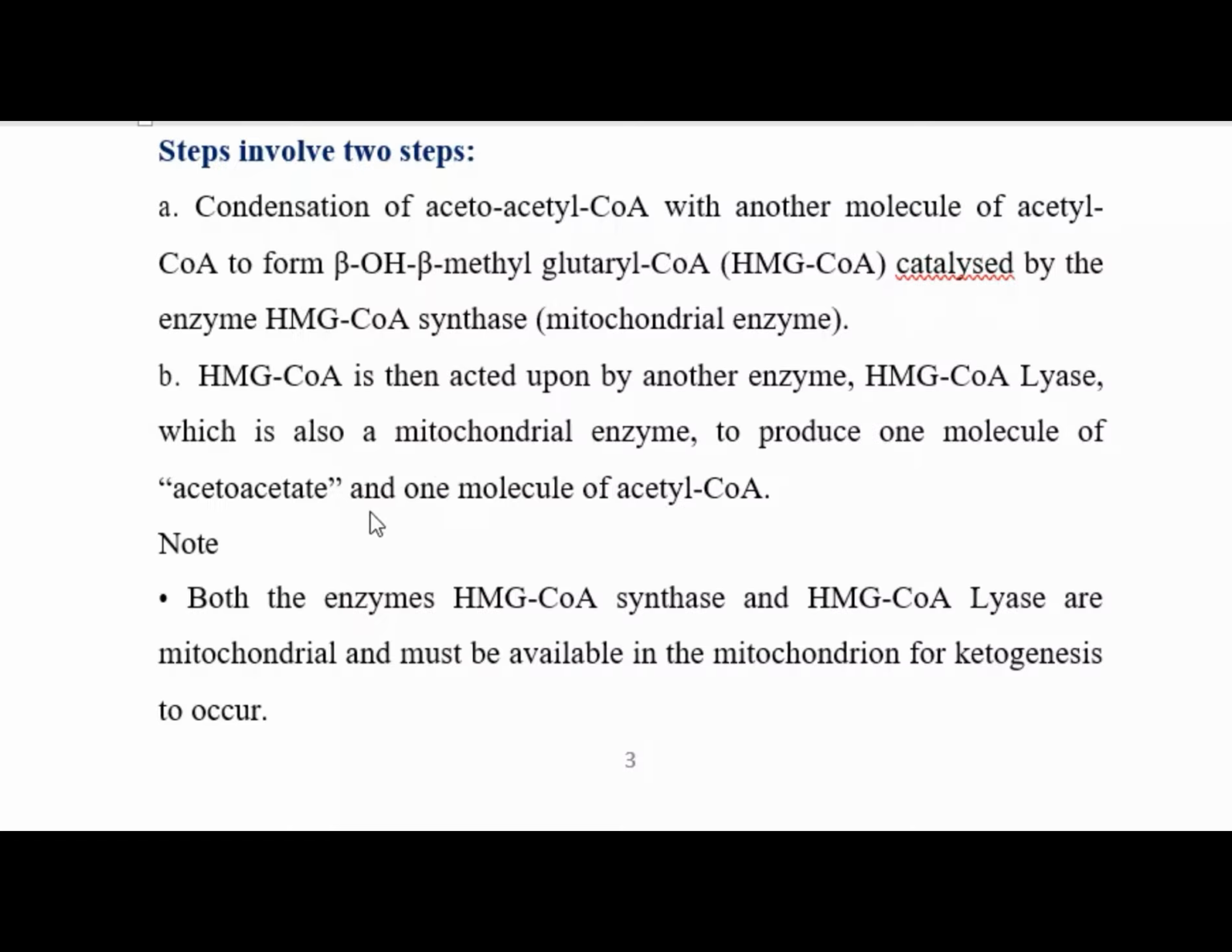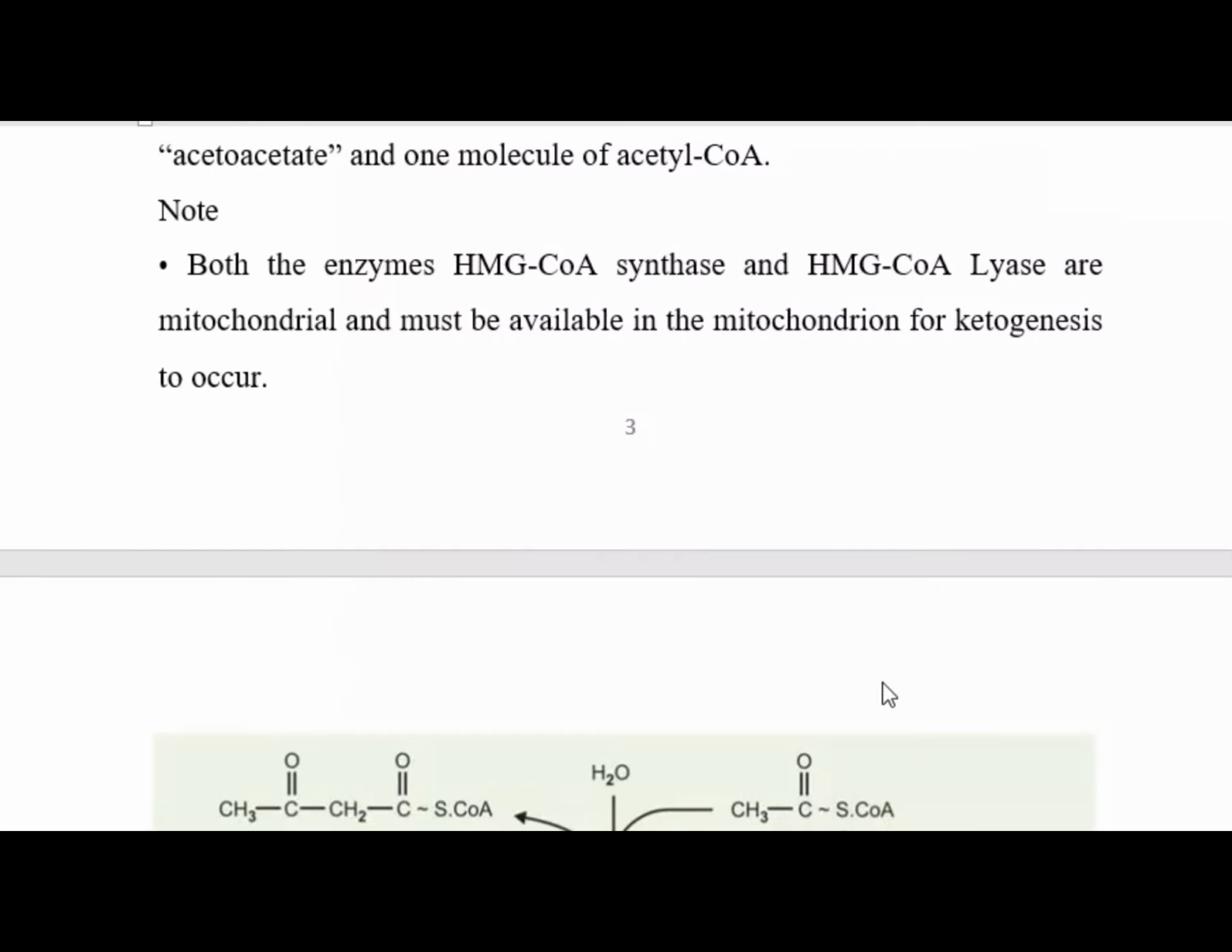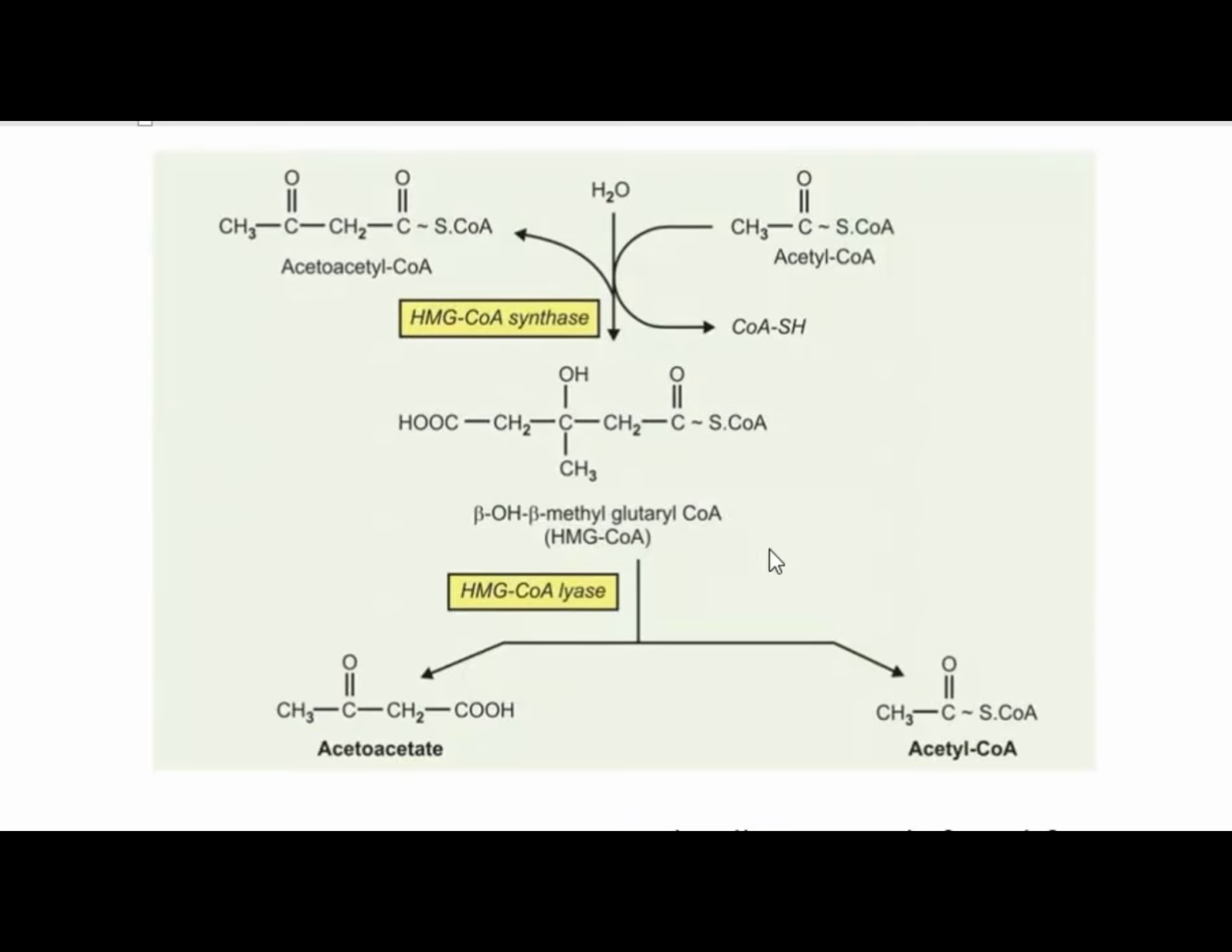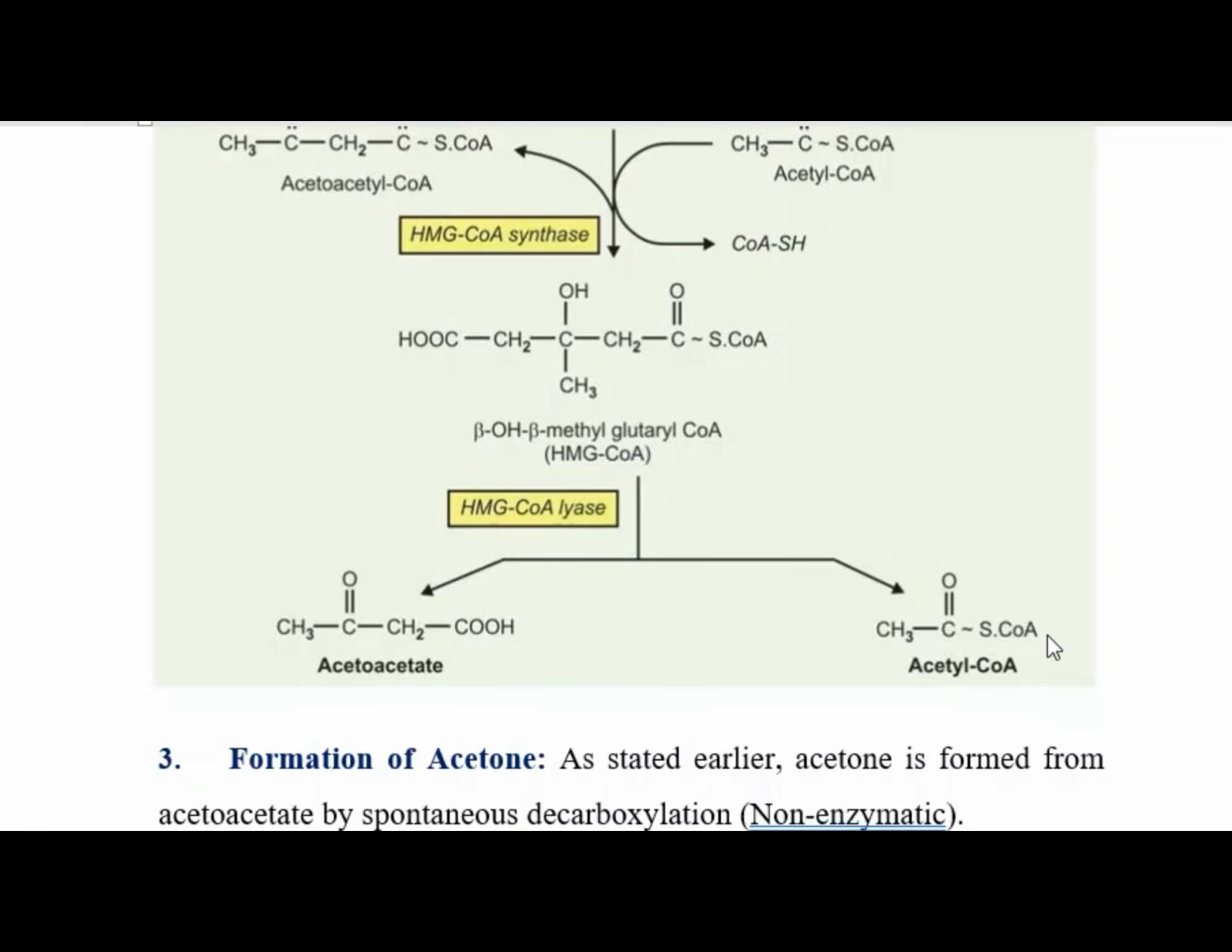Then HMG-CoA is acted upon by another enzyme, HMG-CoA lyase, also a mitochondrial enzyme, to produce one molecule of acetoacetate and one molecule of acetyl-CoA. So it is split into two: acetoacetate and acetyl-CoA. HMG-CoA synthase and lyase are both present in the mitochondria, and must be available in the mitochondria for ketogenesis to occur. In this diagram we can see acetyl-CoA combine with acetyl-CoA to form HMG-CoA, where the enzyme is synthase. Then HMG-CoA, with the help of lyase enzyme, splits to form acetoacetate and acetyl-CoA.